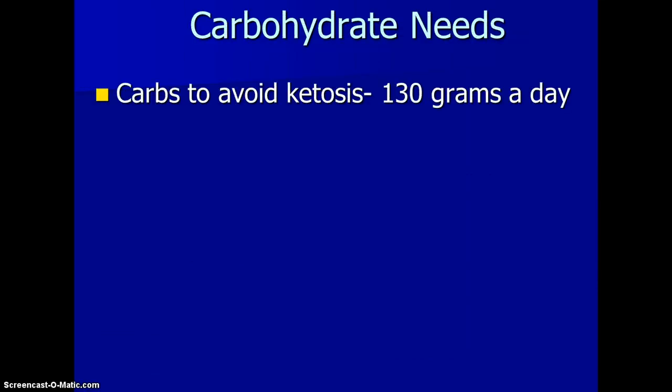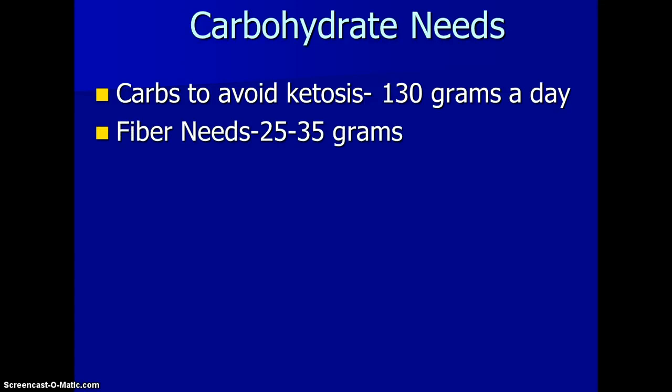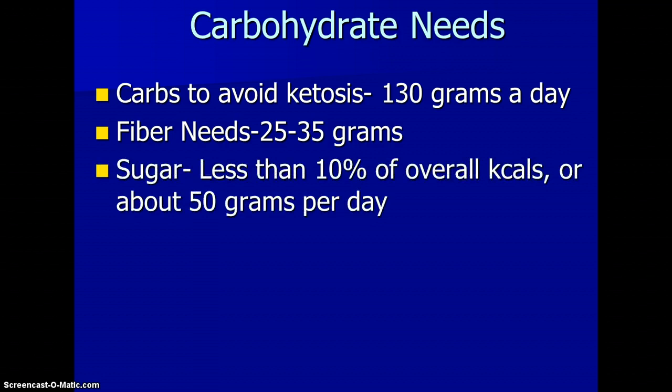So how much do we need of carbs every day? Well, we need a minimum of about 130 grams in a day so that we can use sufficient carbohydrates for our brain. This is called the amount that's needed to avoid ketosis. It's the absolute minimum. It's not what you should have. It's just the minimum that you need. For fiber, we need about 25 to 35 grams a day. And for sugar, we want less than 50 grams a day or less than 10% of calories.